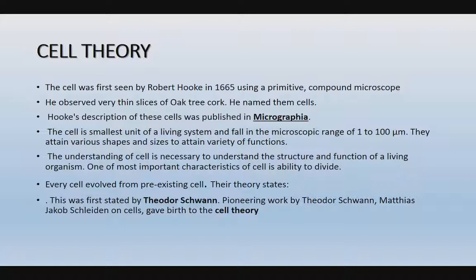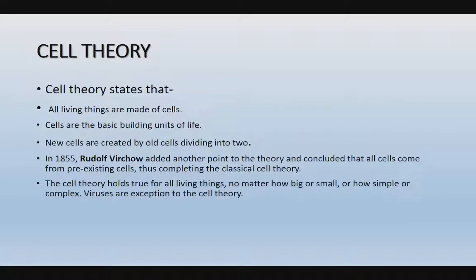This was first stated through the pioneering work of Schwann and Schleiden on cells. They described the cell theory. Schwann is the zoologist, and Schleiden is the botanist.